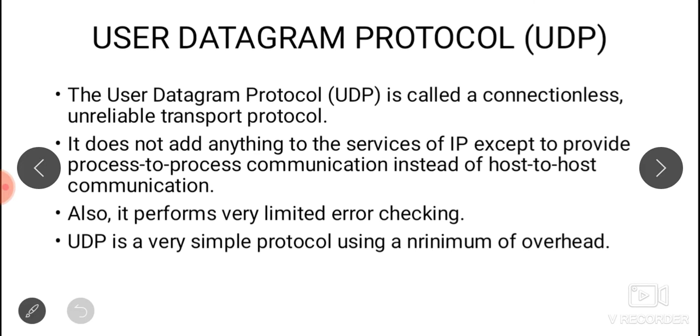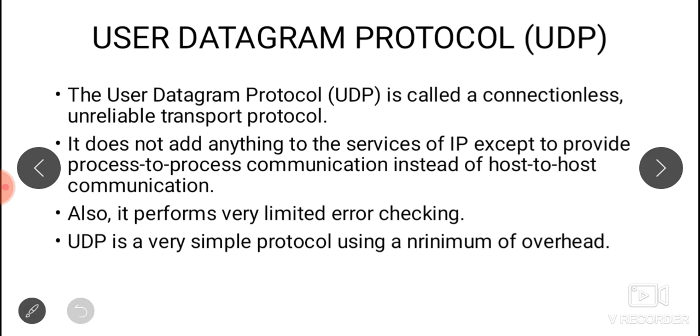It does not add anything to the services of IP except to provide process-to-process communication. It is just used to transfer the data from one process to another process. No other service is provided by UDP, and it also performs very limited error checking. There is no major error checking in UDP.